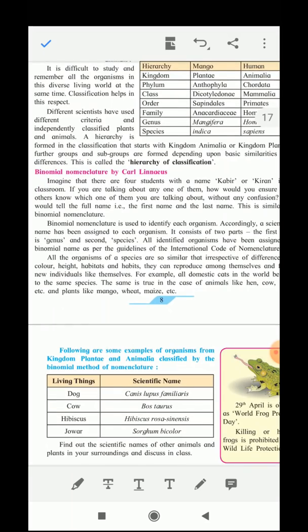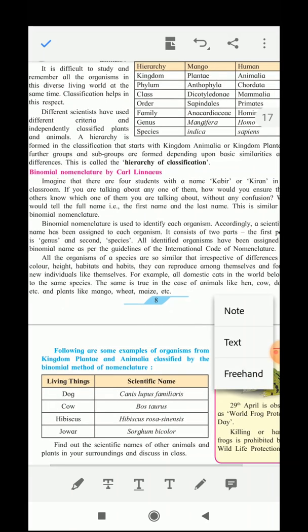It consists of 2 parts. The first part is genus and the second one is species. So all identified organisms have been assigned a binomial name as per the guidelines of the International Code of Nomenclature. Now all the organisms of a species are so similar that irrespective of differences in color, height, habitats and habits, they can reproduce among themselves and form new individuals like themselves.